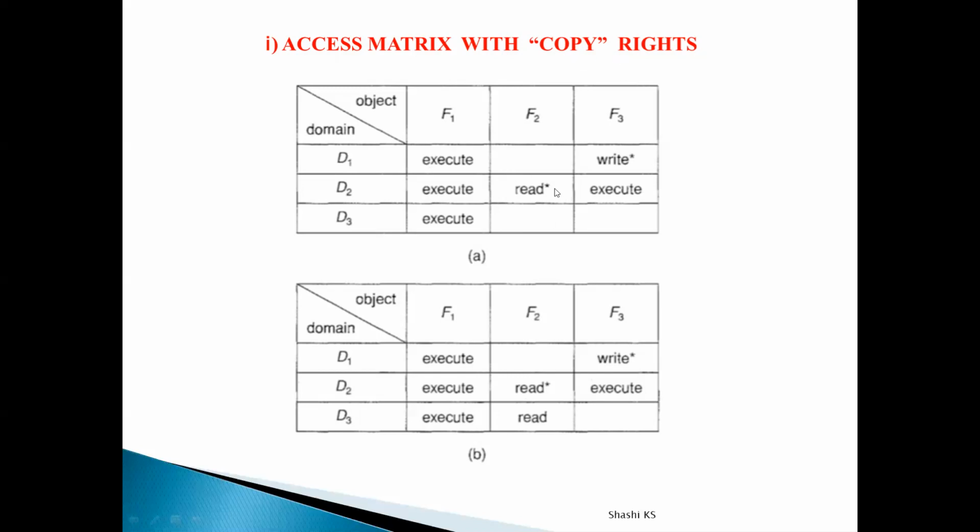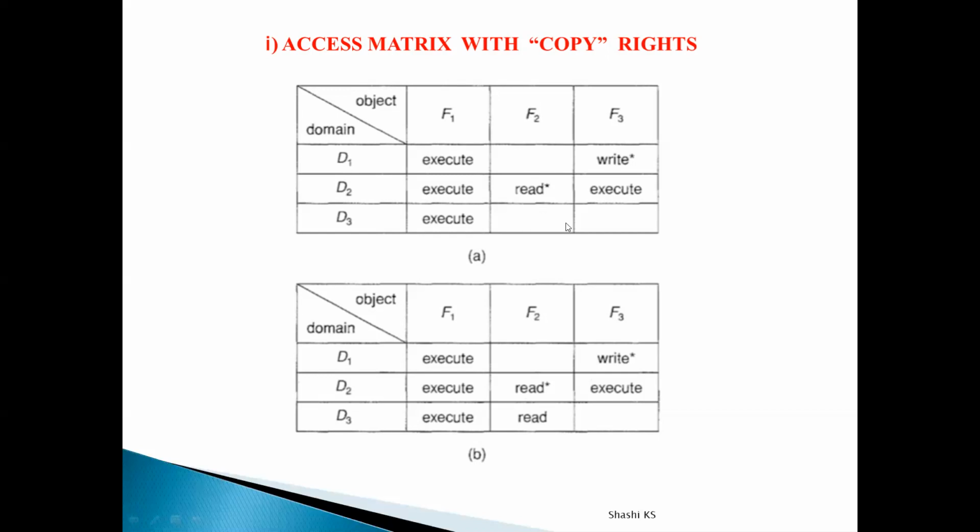You can see here, it is not denoted by any symbolic name, it is just represented by the star symbol. Read star means that a process which is executing in domain D2 can copy this read access right into any row for this particular object F2. For this particular object F2, this read access right can be copied into this particular row or this particular row.